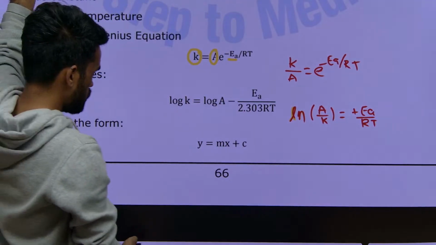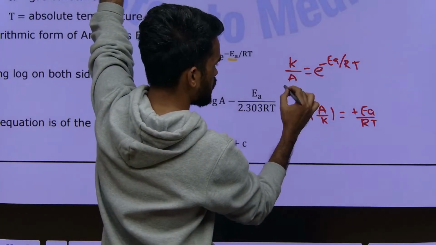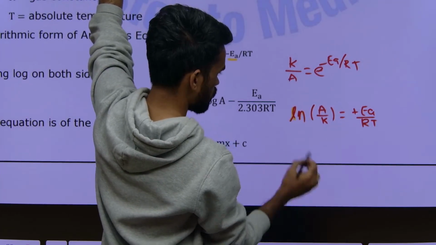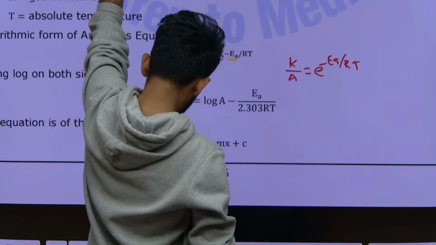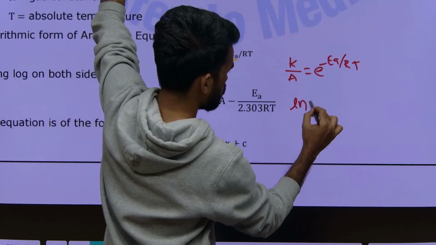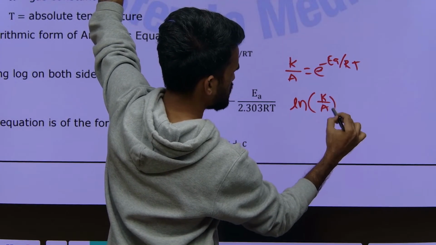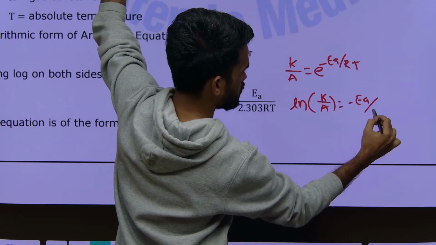Or if you want to write it as it is, ln of K by A is equal to minus EA by RT, like this also you can write.